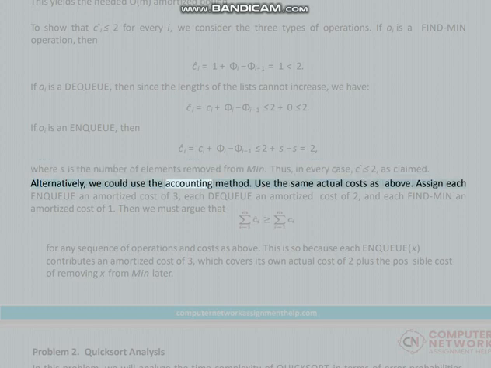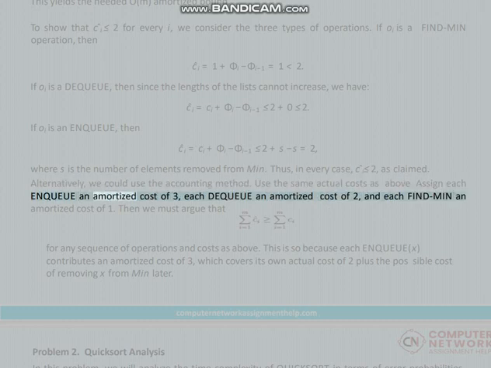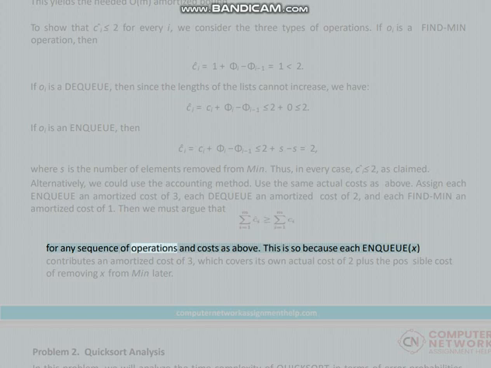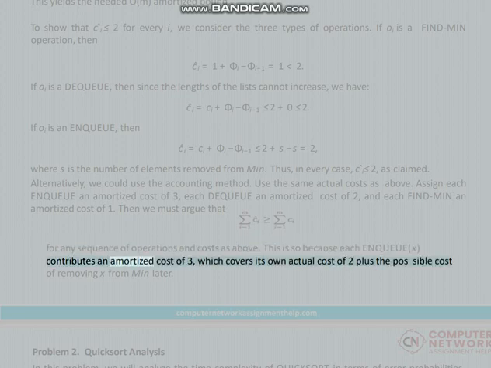Alternatively, we could use the accounting method. Use the same actual costs as above. Assign each enqueue an amortized cost of 3, each deque an amortized cost of 2, and each find min an amortized cost of 1. Then we must argue that for any sequence of operations and costs as above, the total amortized cost is at least the total actual cost. This is so because each enqueue x contributes an amortized cost of 3, which covers its own actual cost of 2 plus the possible cost of removing x from min later.